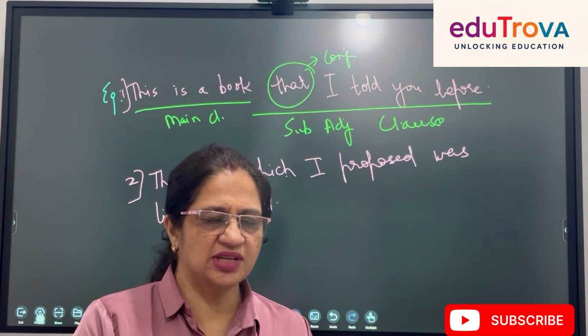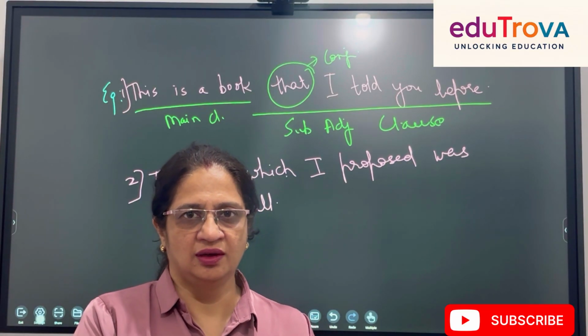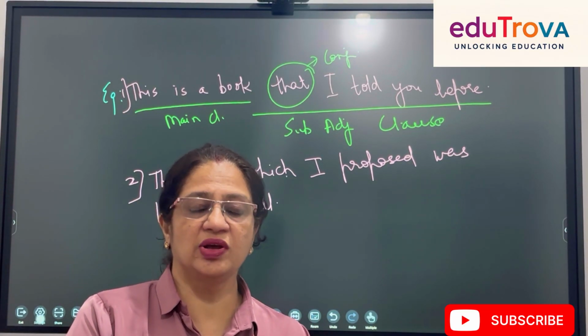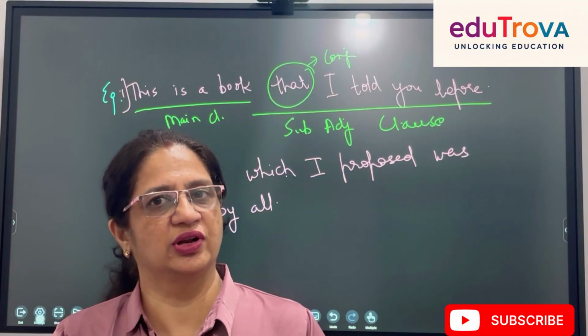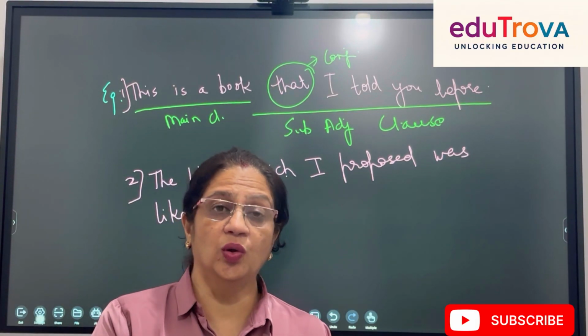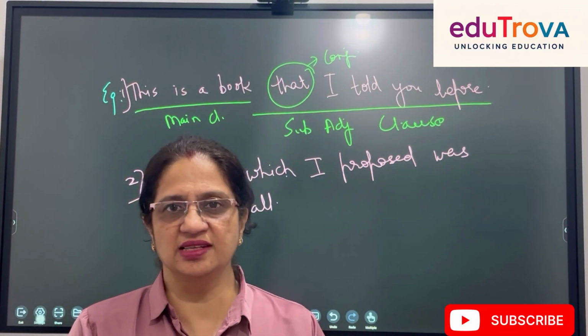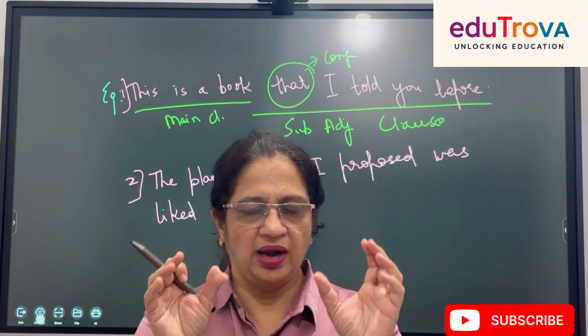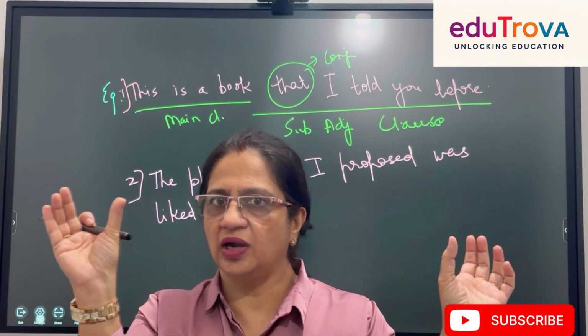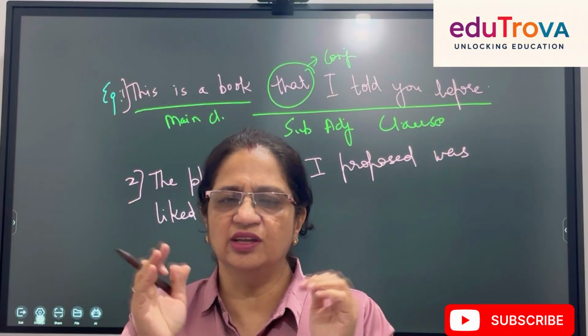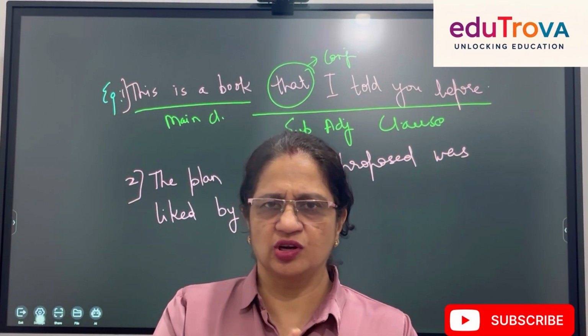Always you will not have sentences beginning with main clause. You will have sentences where they may begin with subordinate clause too. Also, the third category sentences are how? A part of a main clause will be at the beginning, part will be at the end. And in the center you may have adjective clause or a subordinate clause.